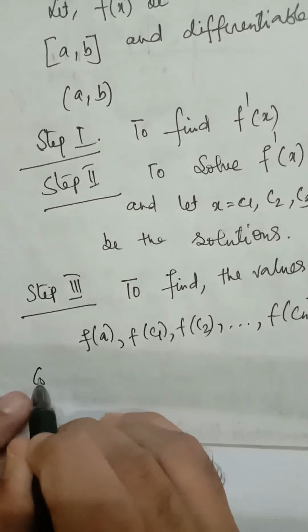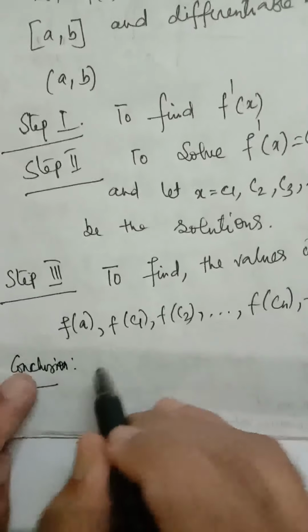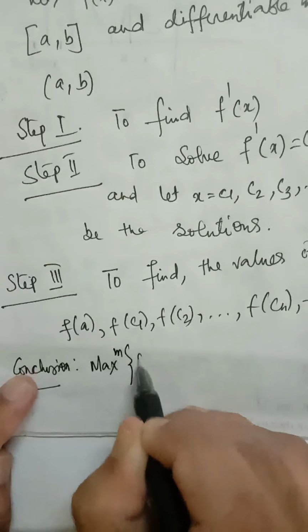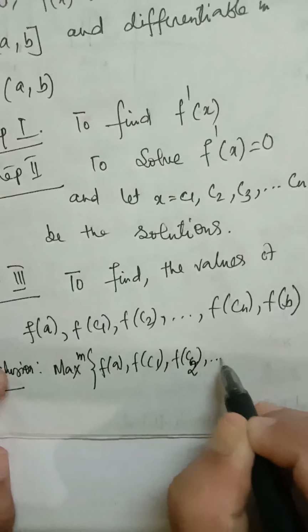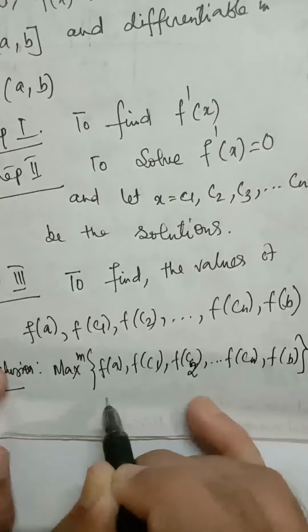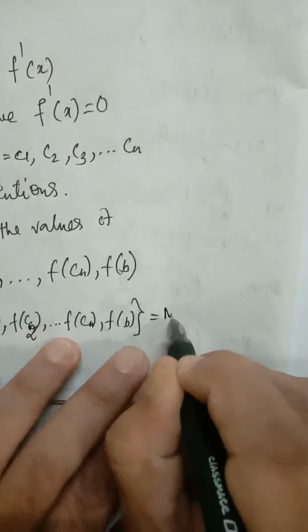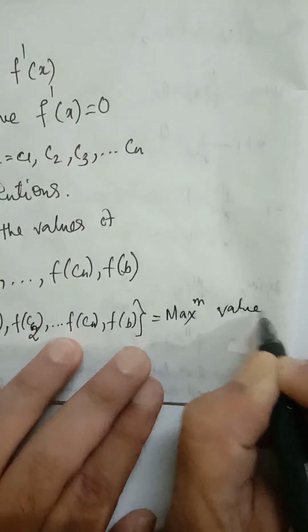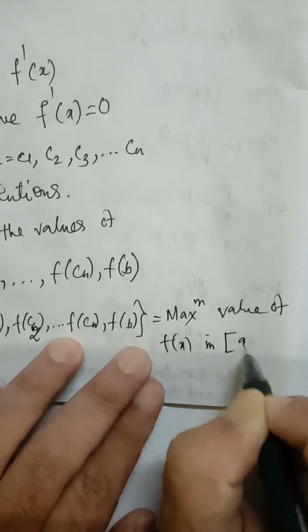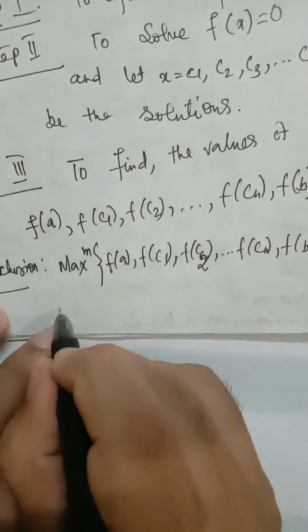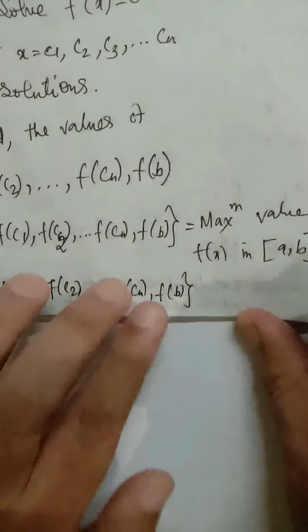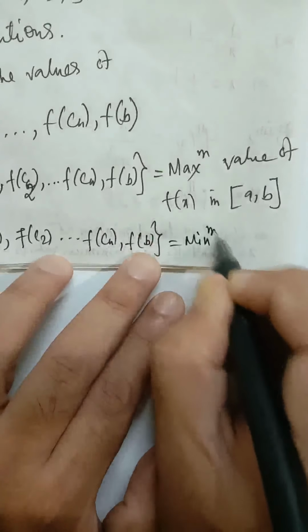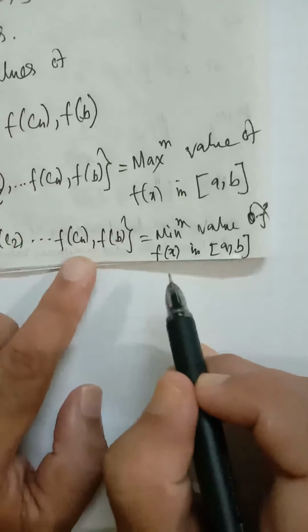Now conclusion. The maximum of all these, f(a), f(c1), f(c2), ..., f(cn), f(b), will give us the maximum value of f(x) in the closed interval [a, b], and the minimum of f(a), f(c1), f(c2) up to f(cn) and f(b) will give us the minimum value of f(x) in the closed interval [a, b].